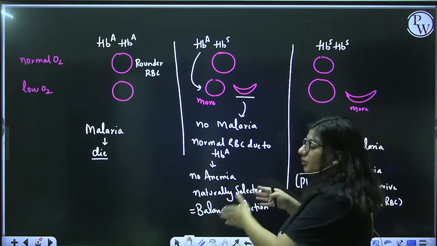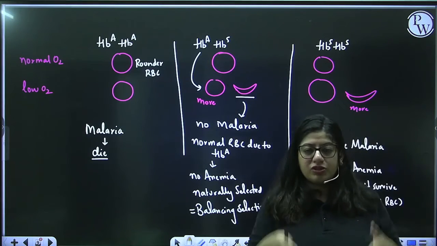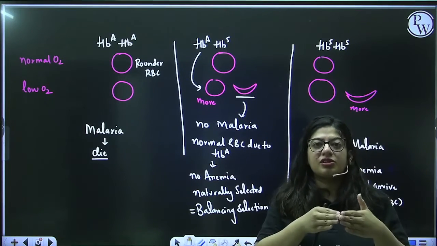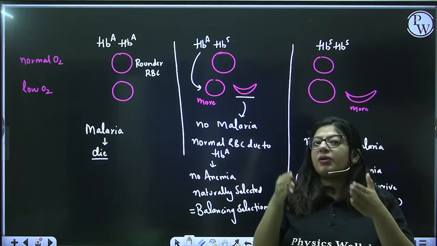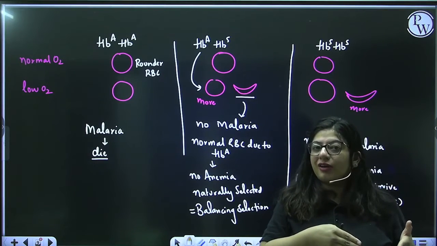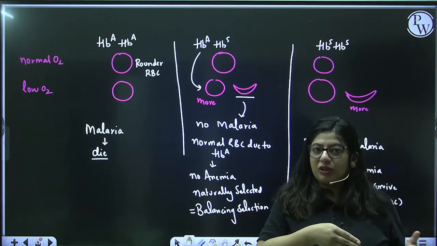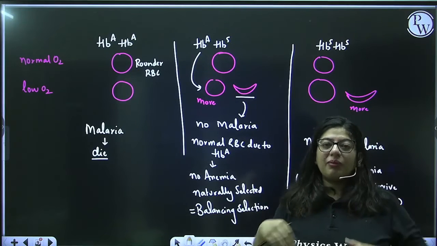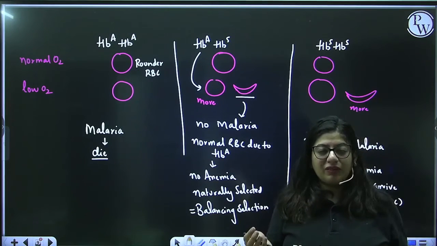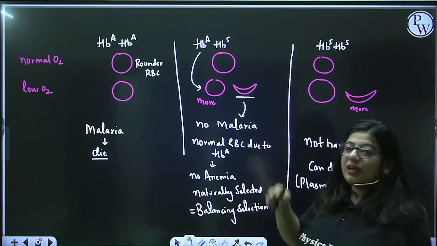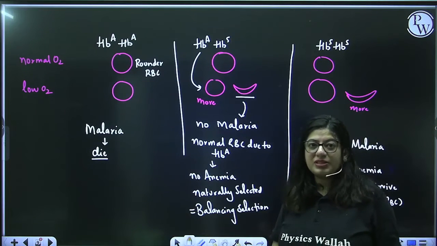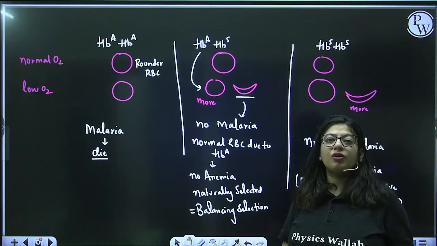In this one, the same thing will occur. Plasmodium comes, low oxygen condition, some RBCs turn into sickle shape. And now those sickle shapes cannot accommodate, they cannot accommodate what? The plasmodium. So, no malaria. But at the same time, we also need normal RBCs for our bodily functions. So for that, HbA will come to the rescue, form the normal RBCs, and hence the person's body will not feel anemia.